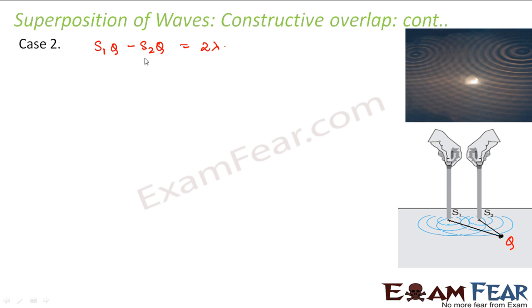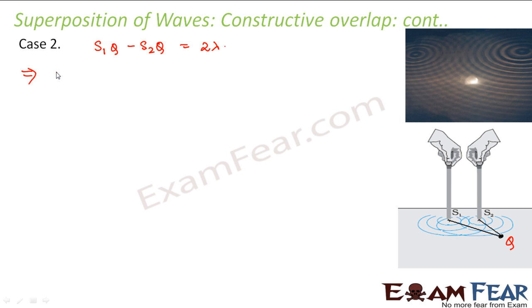So from this what can you say? Since S1Q is greater than S2Q, the waves originating from S1 will have to travel a greater path than the waves originating from S2. So the waves originating from S1 will take more time to reach Q. So the waves originating from S2 will reach Q early.